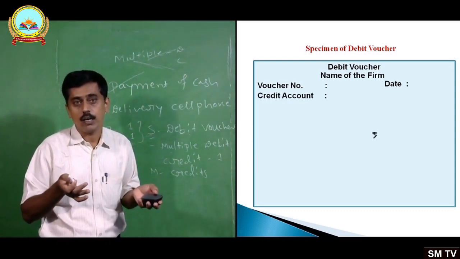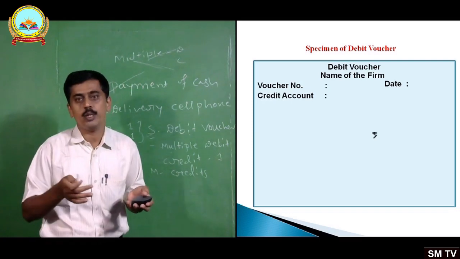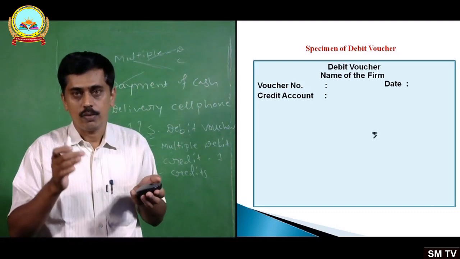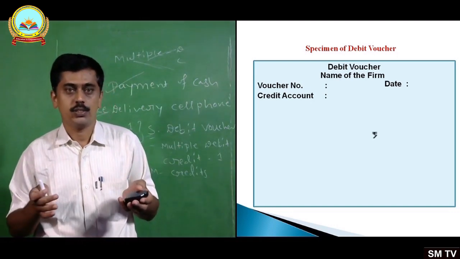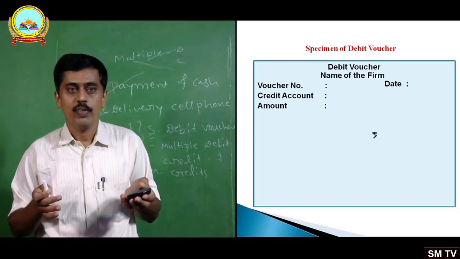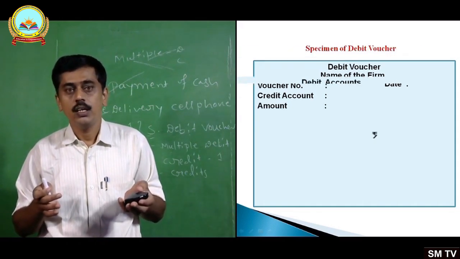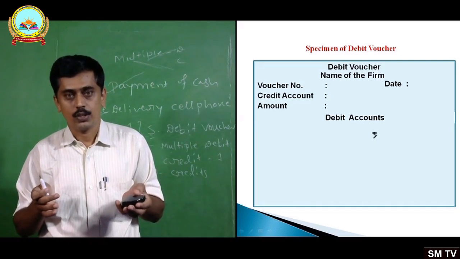Then credit account. See here, in case of a debit voucher, there will be a single credit account. Only one account will be credited, so the credit account should be written at the top. Then the amount of the transaction should be written. Then you have to write the debit accounts.